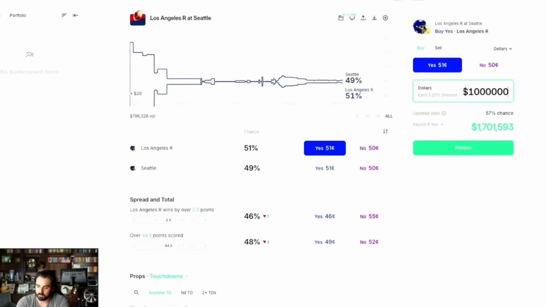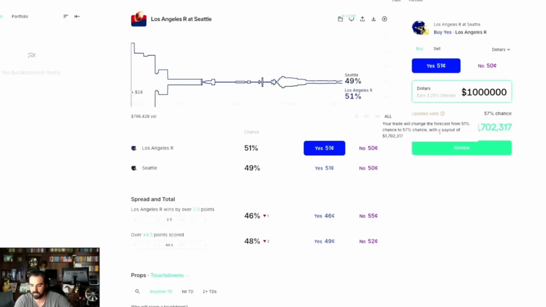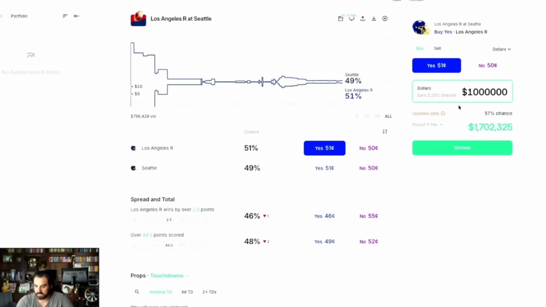Now, if we go to $1 million, here's the thing. Yes, you can put $1 million down, but the odds are going to update, because you're going to change the forecast of how much money is being wagered on a certain side. So you would actually end up changing the odds by putting $1 million down on this game, which would hurt your return, because there's not enough being wagered on that side for you to collect without moving the line. So you still would be able to place that amount of money, but your odds start getting worse and worse the more money that you spend at that level.